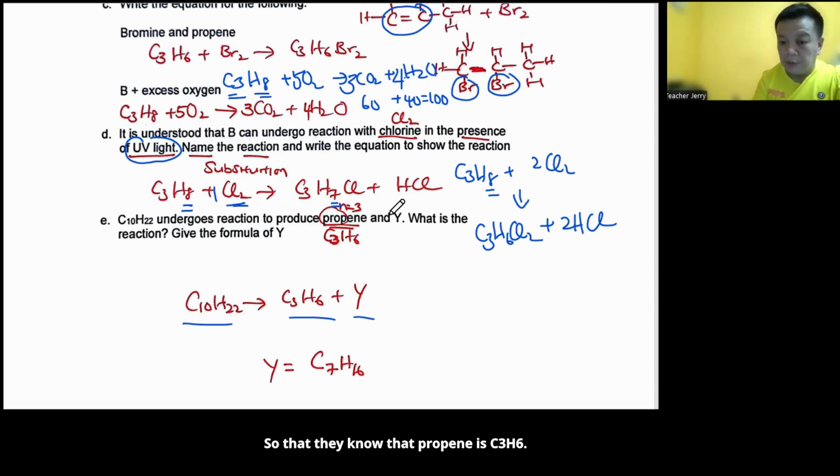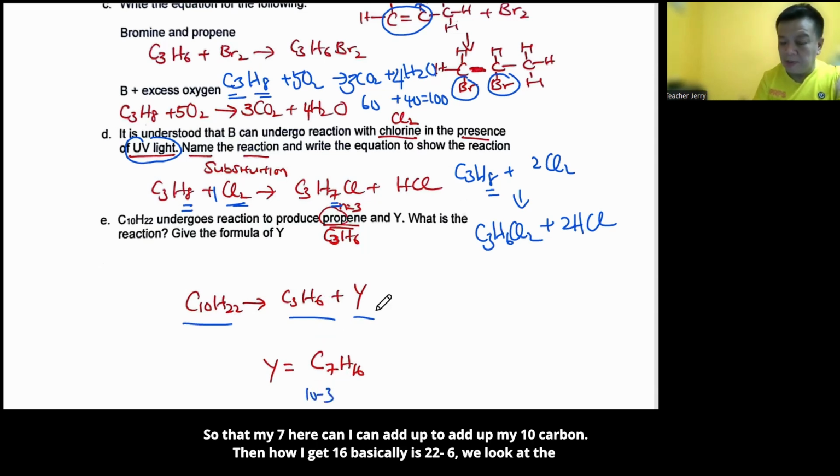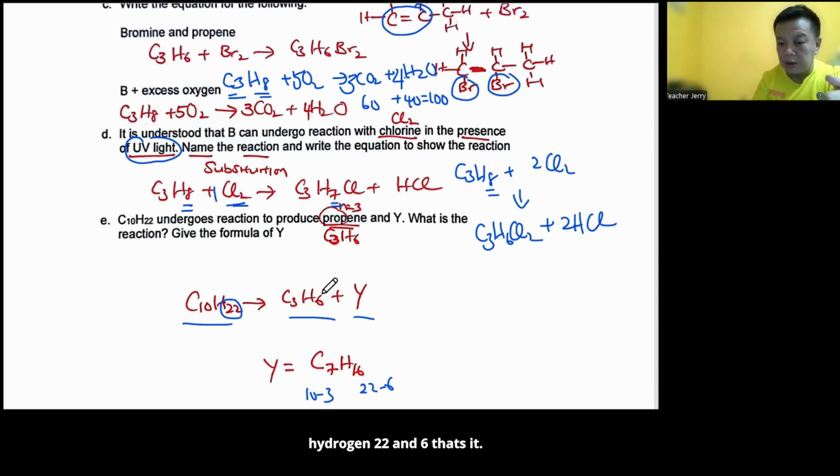C10H22. So they know that propene is C3H6. So basically how we get 7 is because 10 minus 3. So that in my 7 here, I can add to give me my 10 carbons. Then how I get 16 basically is 22 minus 6, right? We look at the hydrogen, 22, 6.